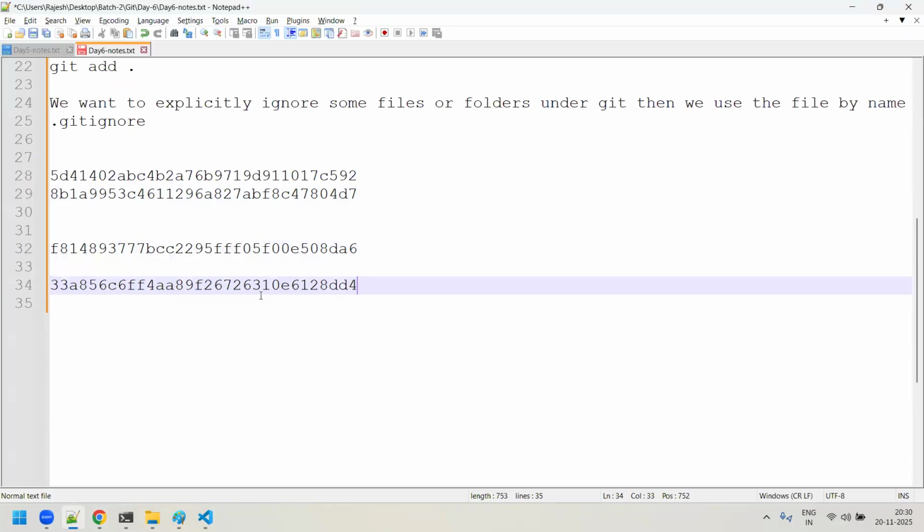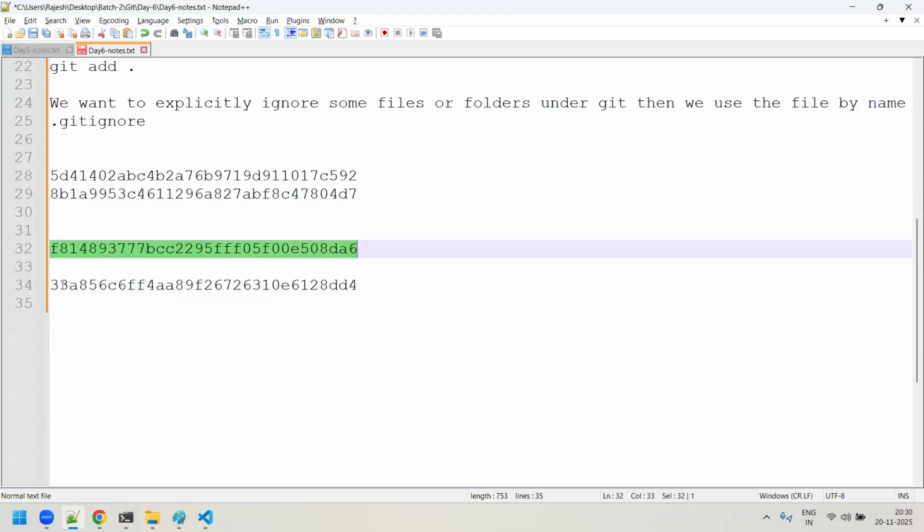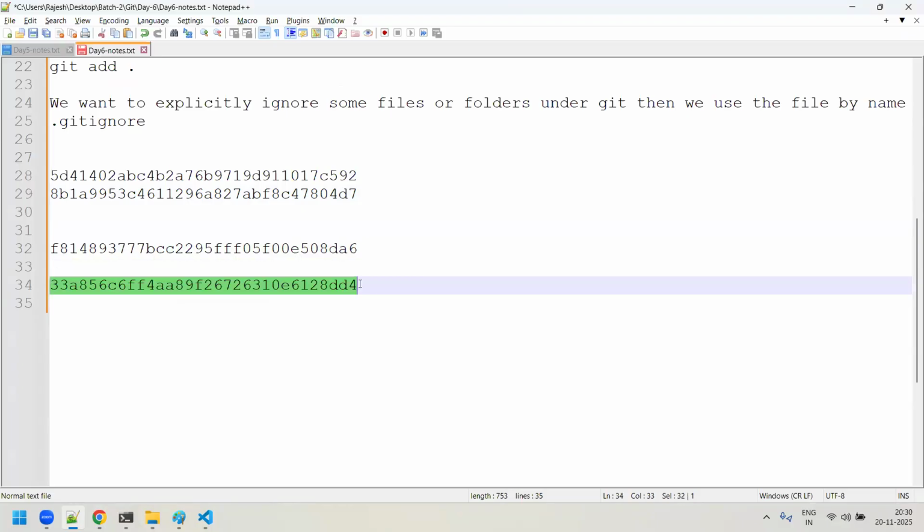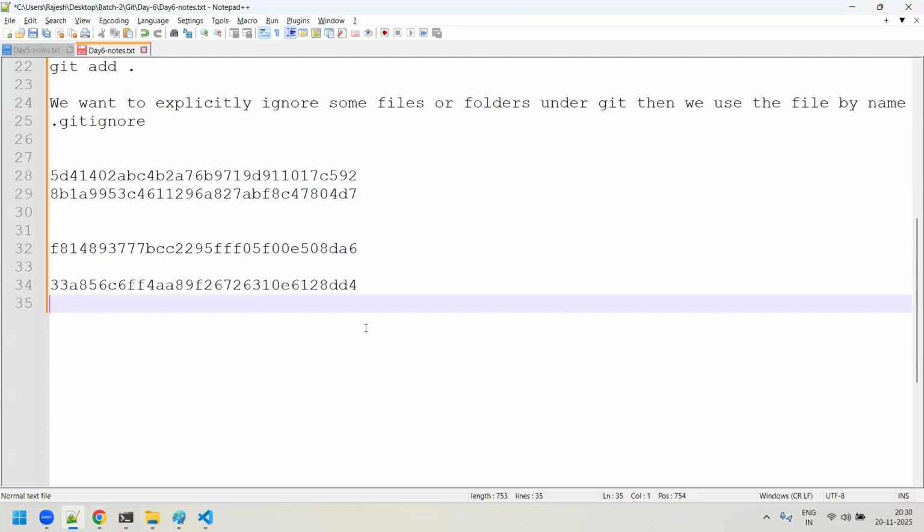See, can you see? It's fixed. See here, what is the number of characters? The same number of characters is there even for this file. So it is always a fixed digit, I'm saying. It doesn't really depend upon the size of the text you are hashing. Am I clear, sir?